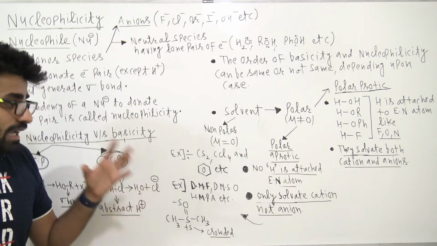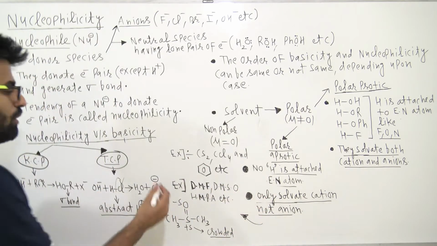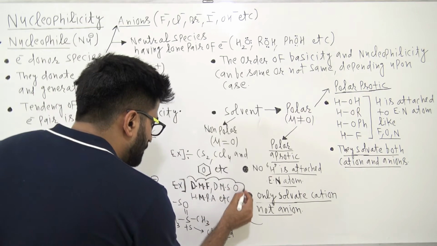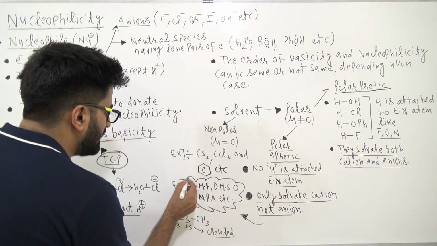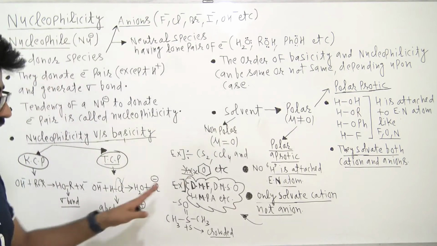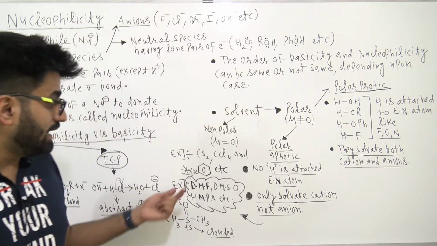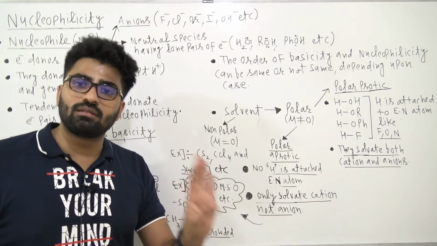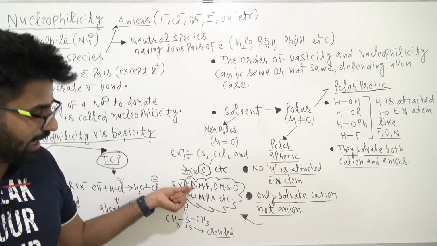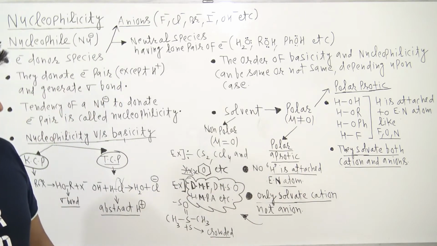Now guys, in polar aprotic, the examples are very, very important. These examples you have to remember. They will not mention that this is polar protic or polar aprotic. You should know it. In SN1 and SN2 also they play a very important role, right? So DMF, dimethylformamide.